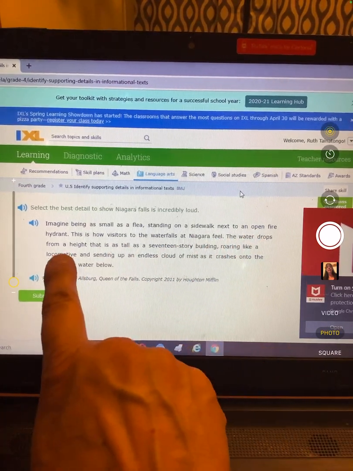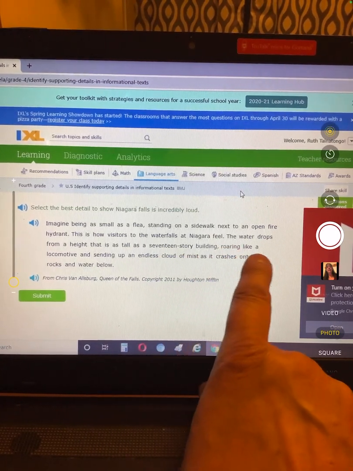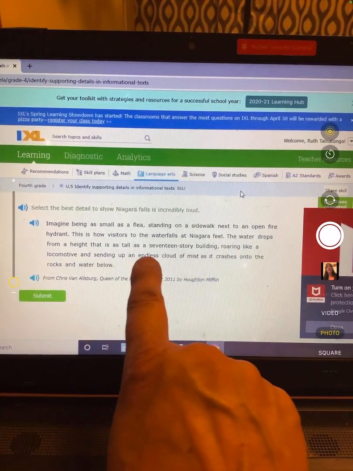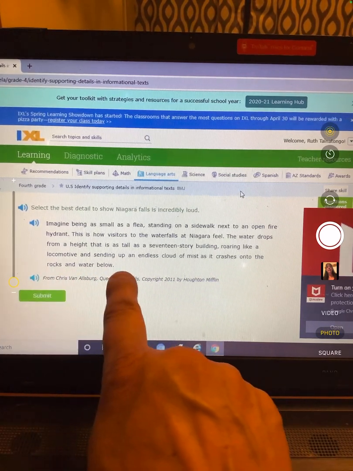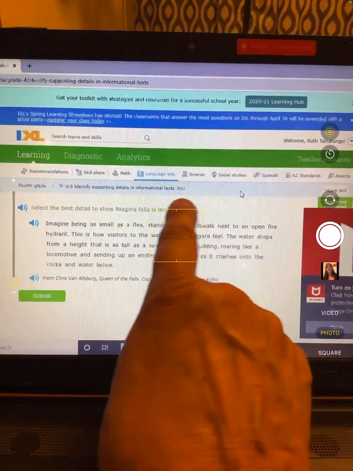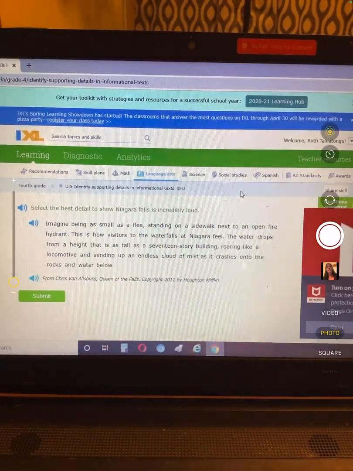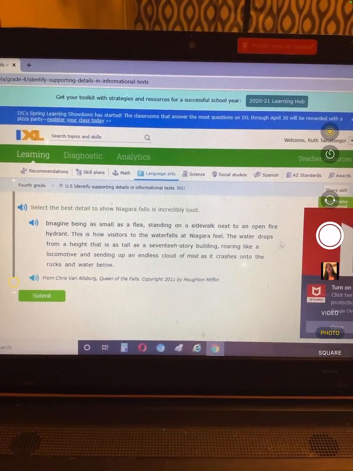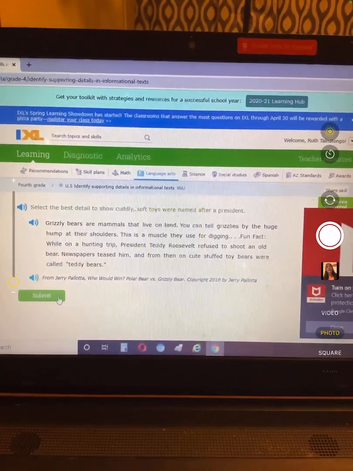The water drops from a height that is as tall as a 17-story building, roaring like a locomotive and sending up endless clouds of mist as it crashes onto the rocks and water below. What one tells us that Niagara Falls is incredibly loud? I would think roaring like a locomotive. Locomotives or trains are pretty loud, so I would think that would tell us it's loud.